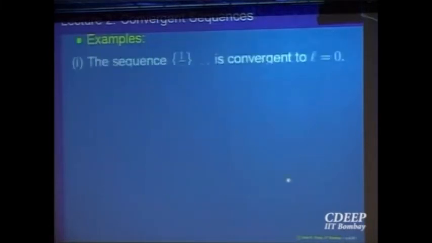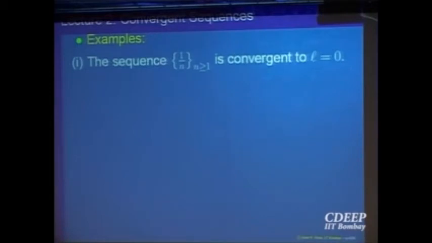So let us look at the first example. Look at the sequence 1 over n. So what is the first element? 1, second element is 1 by 2, third is 1 by 3, and so on, right? And if you try to plot them on the line, it starts with 1, comes to half, 1 by 3, you see it is coming towards 0. So your guess is that this sequence 1 over n converges to 0. You have made only a guess. That is how mathematics proceeds also. You have observations, you make a guess, you make a conjecture.